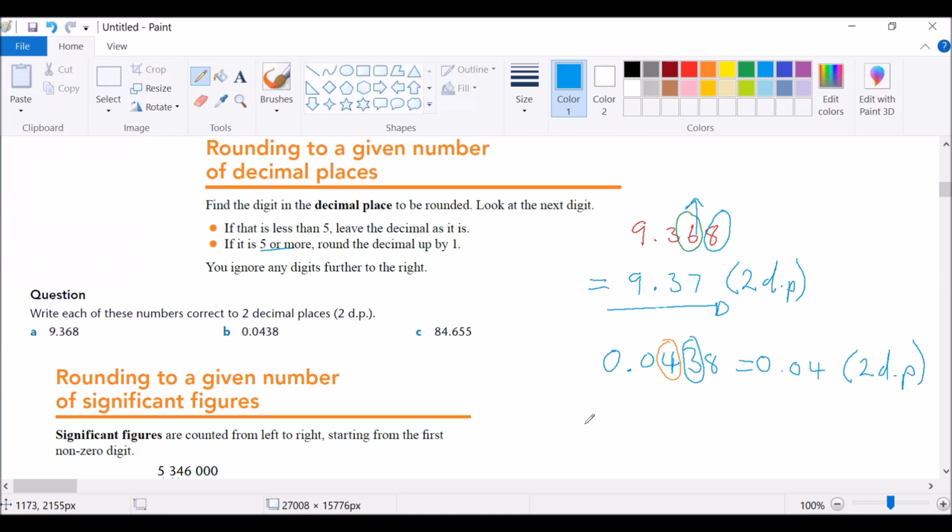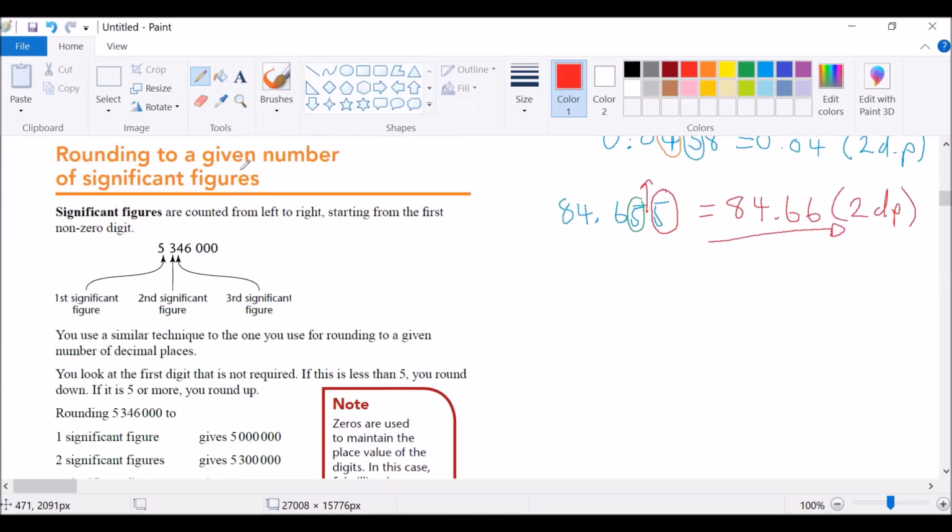Let's look at C, 84.655. Now, we are interested in the second decimal place, which is the second number after the decimal comma, which is 1, 2. This here is what we are interested in. So we look at this number next to it. Is it 5 or more? If it is 5 or more, round the decimal up by 1. So we have to increase this by 1, which will give us 84.66 to 2 decimal places.